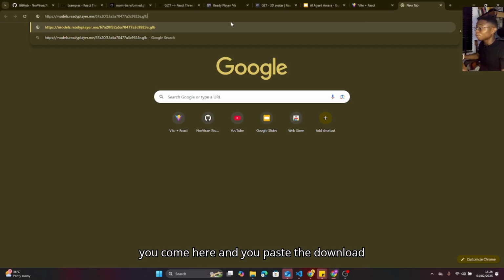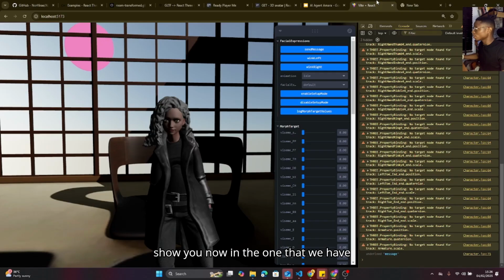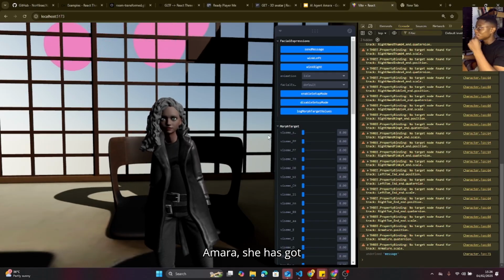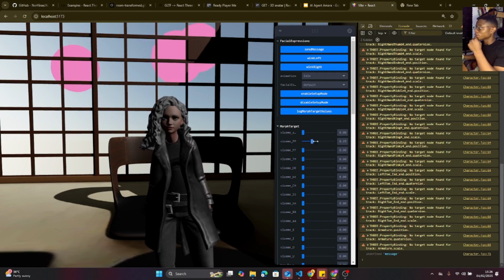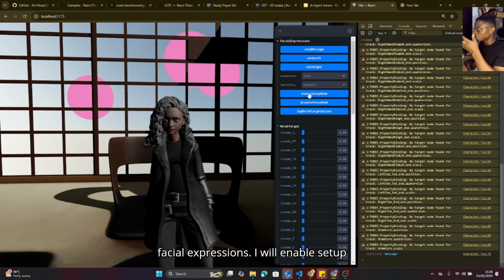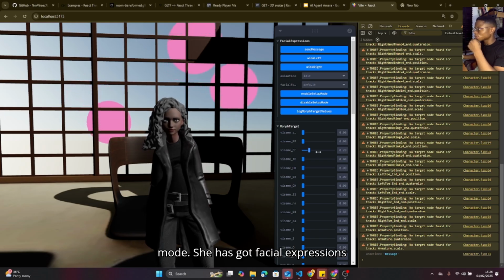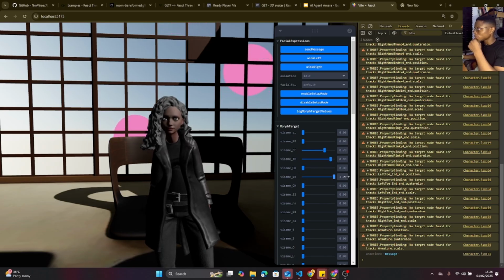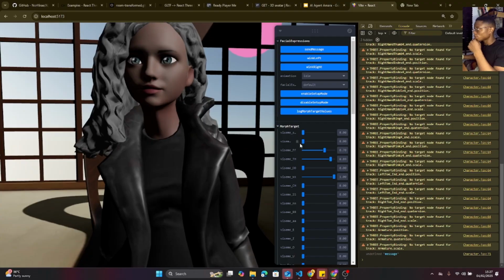Before you download, there is an issue that comes with these particular modules. Let me show you. So, for example, in the one that we have right now, that's this particular model, Amara, she has got facial expressions. I will enable setup move. She has got facial expressions that you can play around with. You might not be seeing it in a really configure.